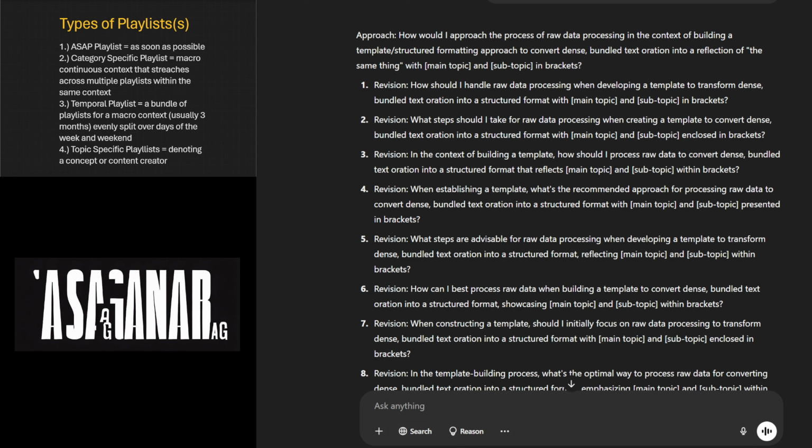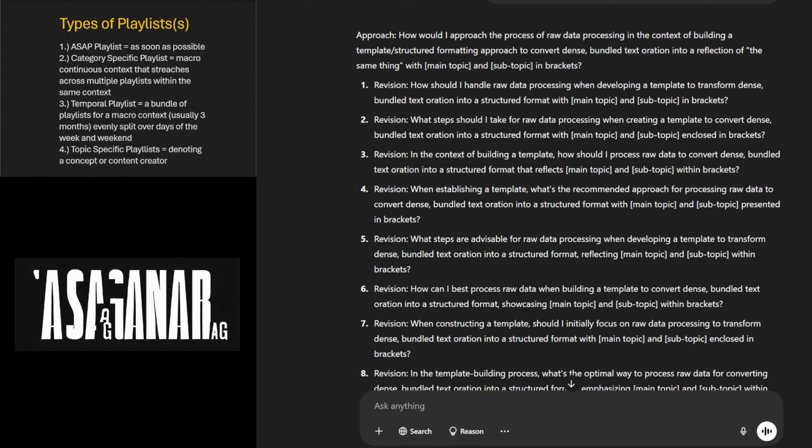Revision 1. How should I handle raw processing when developing a template to transform dense bundled text oration into a structured format with open bracket main topic close bracket, and subtopic, bracketed in brackets? Revision 2.